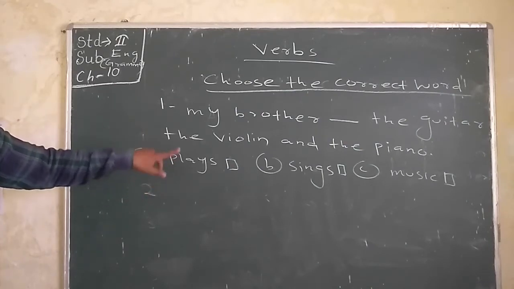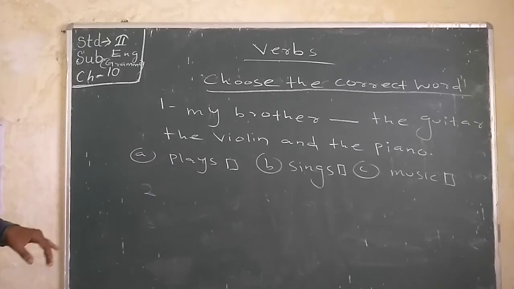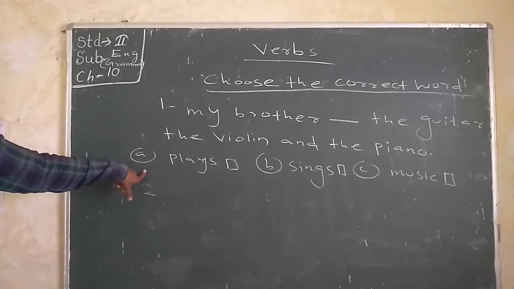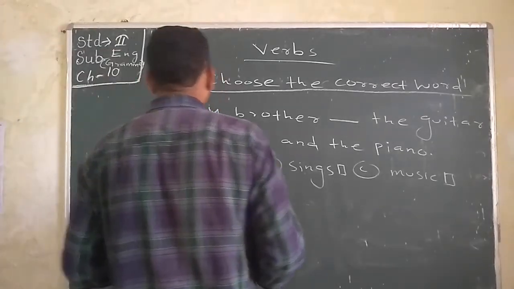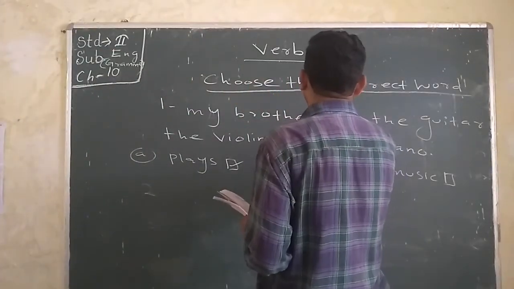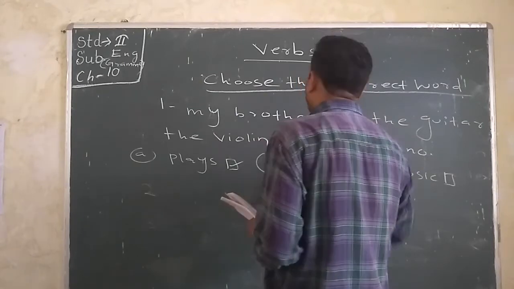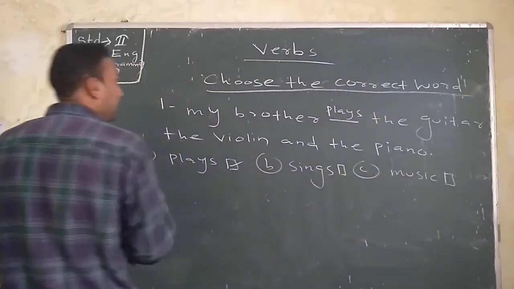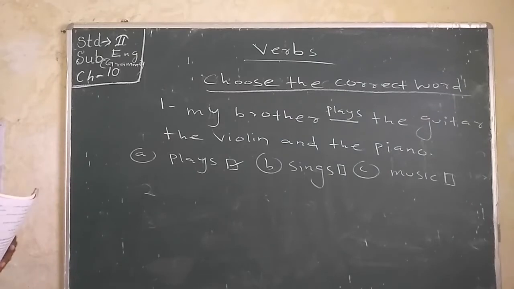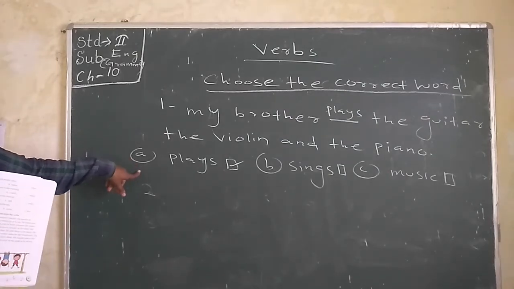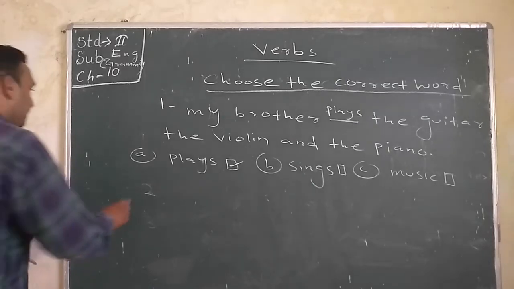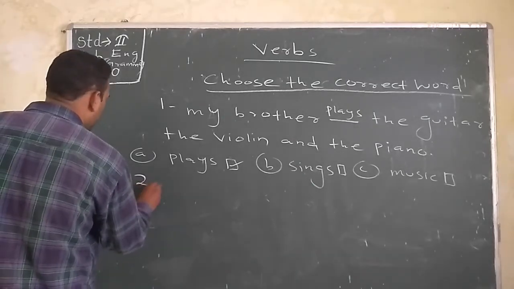Will it be plays, sings or music? So just choose the correct word. So here plays, we have to tick plays and write here plays. Okay. My brother plays the guitar, the violin and the piano. Okay. So first number you have to note it in your copy. Then we have to do number 2.